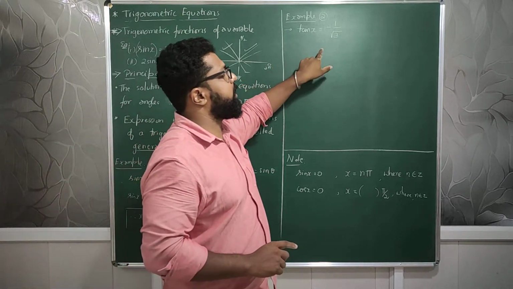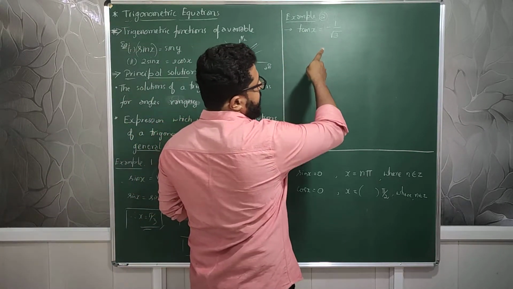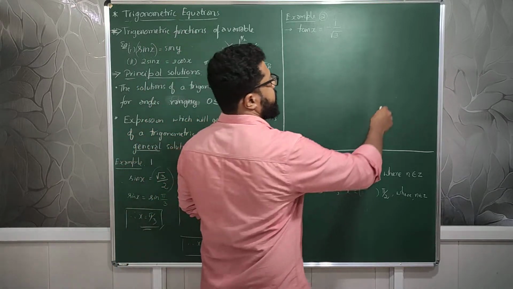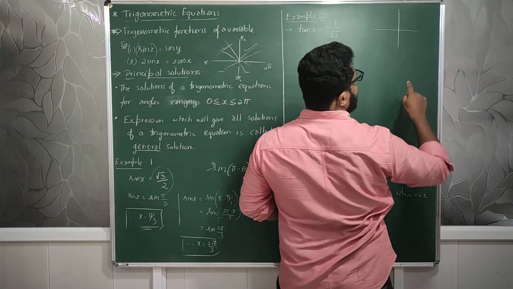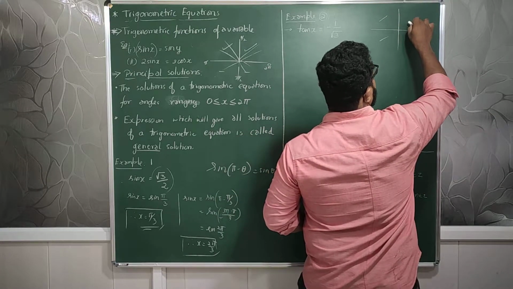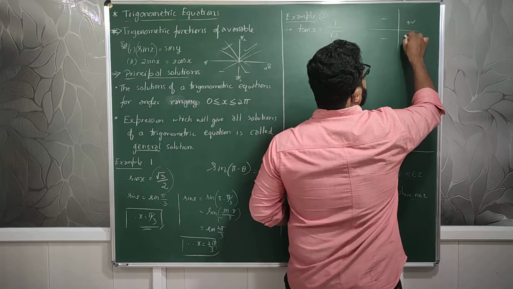Then I will tell you a second example, it will be more clear. Tan x is minus 1 by root 3. Tan is negative. Which are the quadrants? Tan is negative in this one and this one, right? Here it is positive, here it is negative and negative. Here it is positive. Here it is positive. Correct.